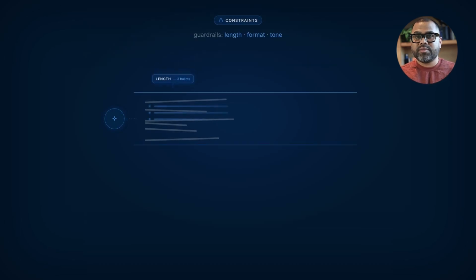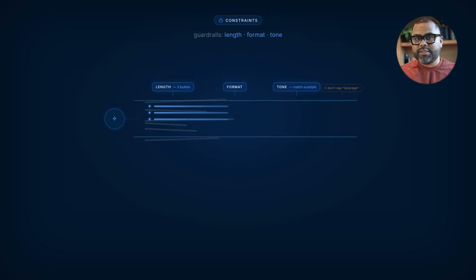Constraints are the guardrails: length, format, tone, what to avoid. "Reply in three bullet points." "Don't use the word leverage." "Match the tone of the example below." Constraints are how you stop getting generic AI slop and start getting output that fits your situation.